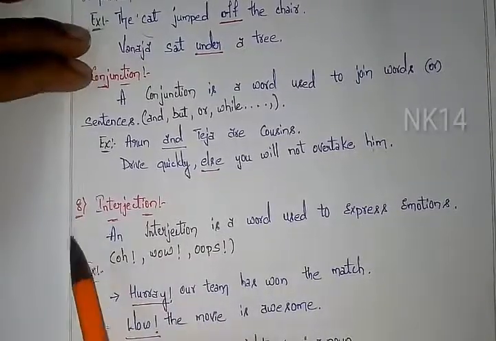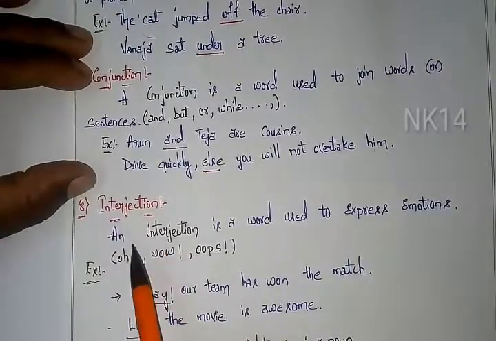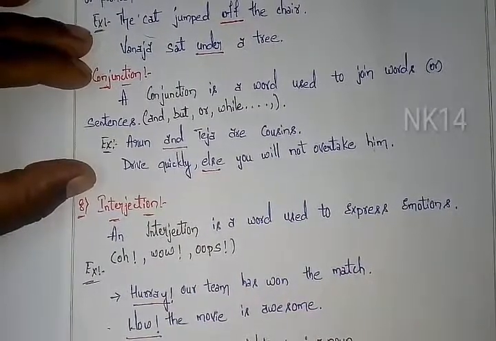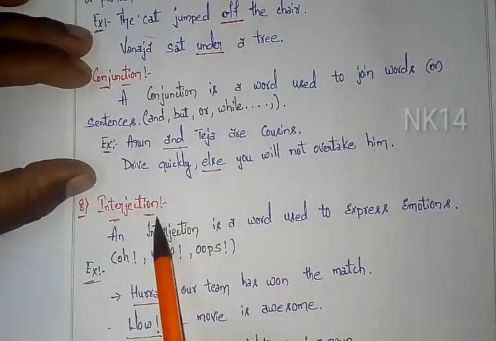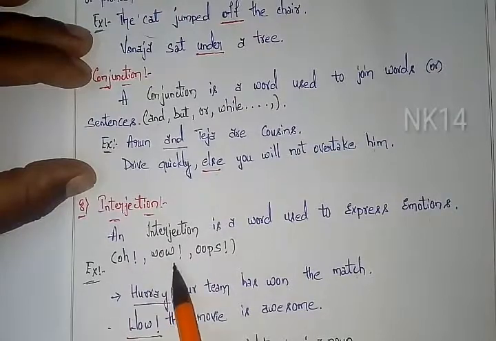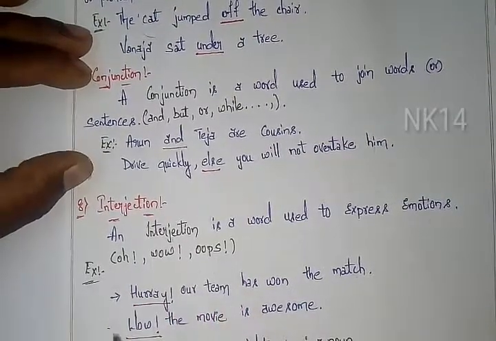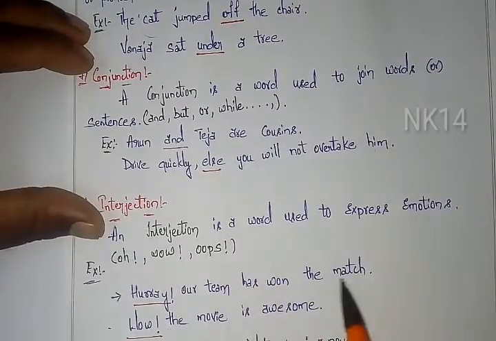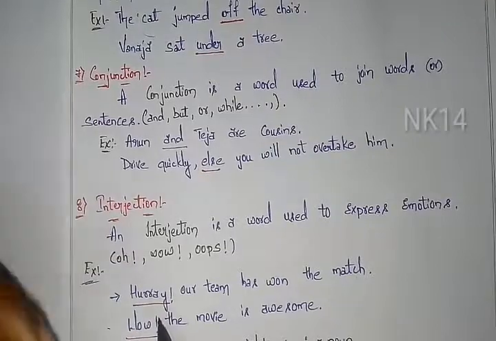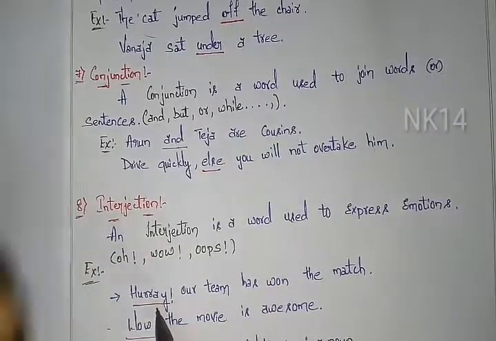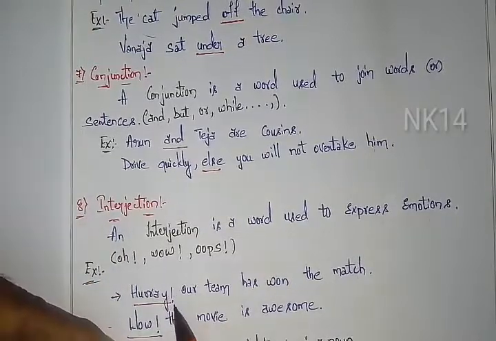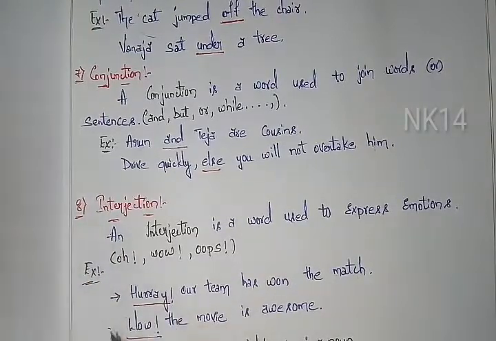The last one, the eighth one, is interjection. Interjection is a word used to express emotions. Whatever emotions are expressed, all those words come under the example of interjection, like oh, wow, oops. These are some types of emotions. Example I have taken: hooray, our team has won the match. Here hooray is one of the emotions, explained happily or joyfully. This emotion is indicated with an exclamation mark. Wherever you find an exclamation mark, you can understand it is an interjection.